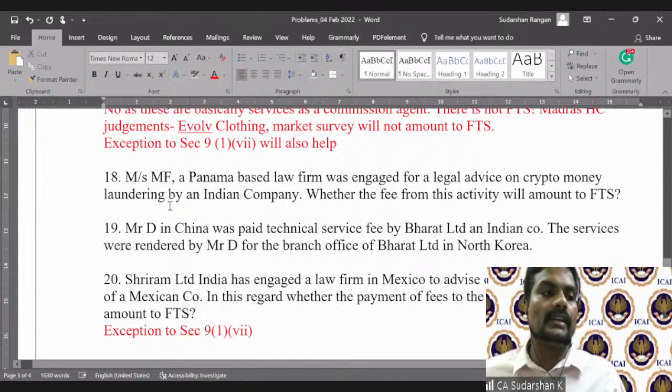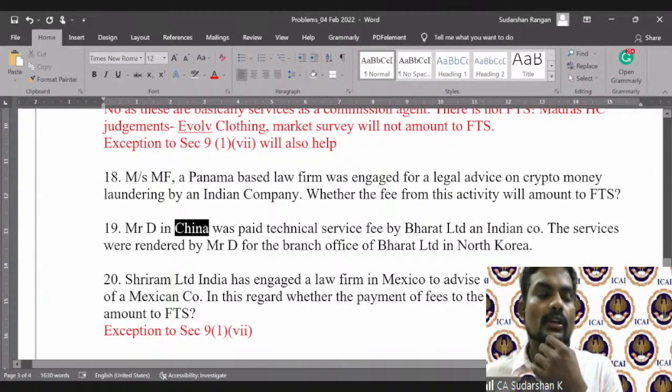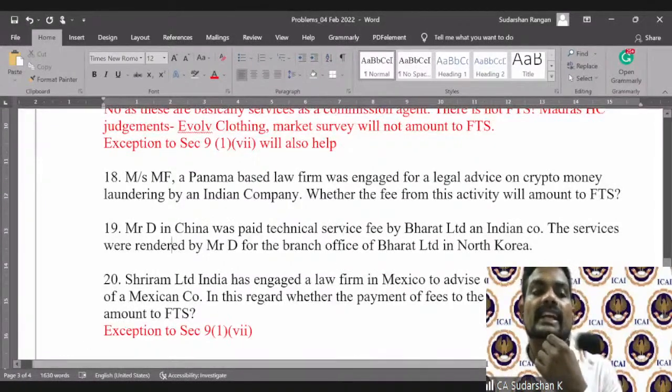Now, having said that, let's look at question number 19. Mr. D in China, look at the facts. Mr. D in China was paid a technical service fee by Bharat Limited, an Indian company. So an Indian company is making an FTS payment to a non-resident.